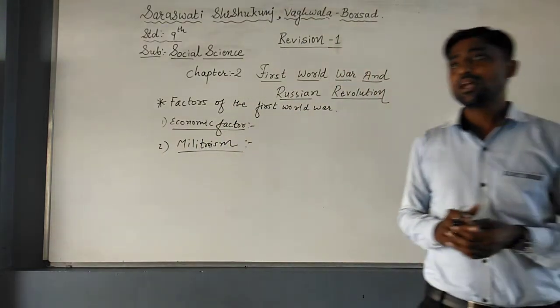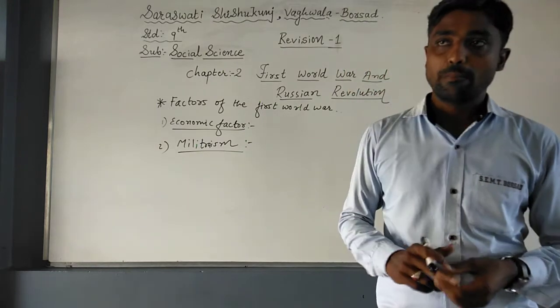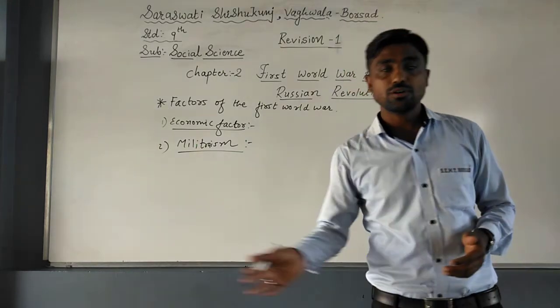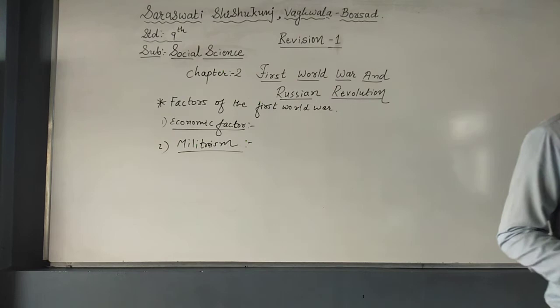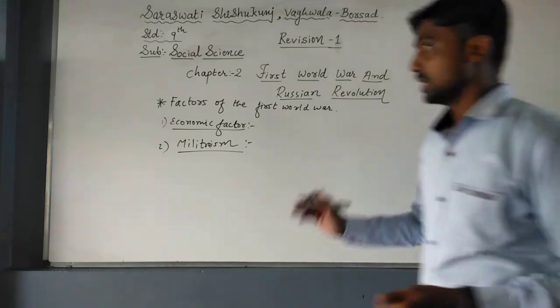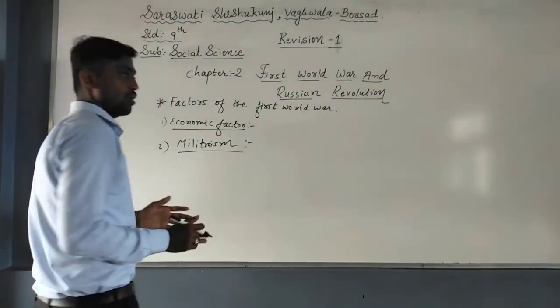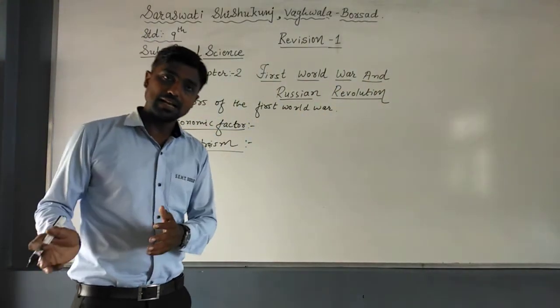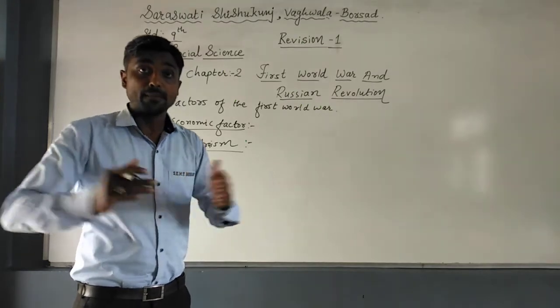For example, England, France, Austria and Russia had begun expanding their military power.